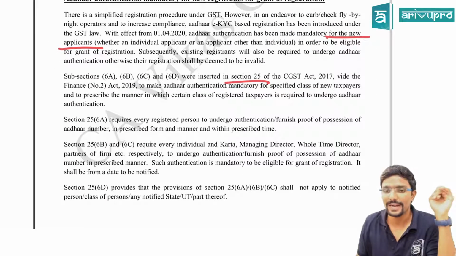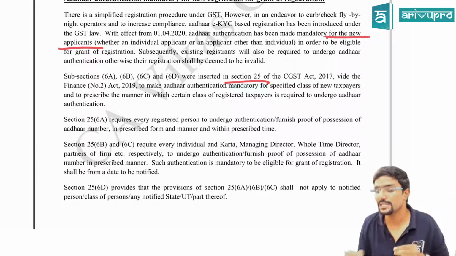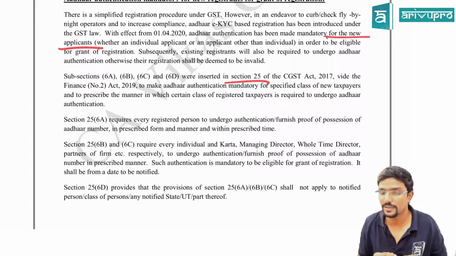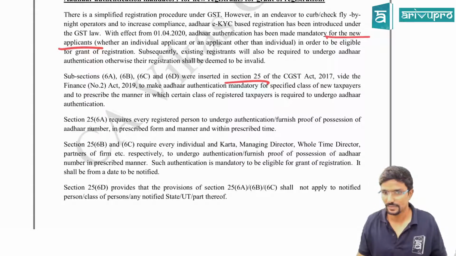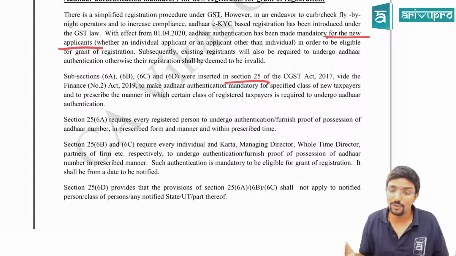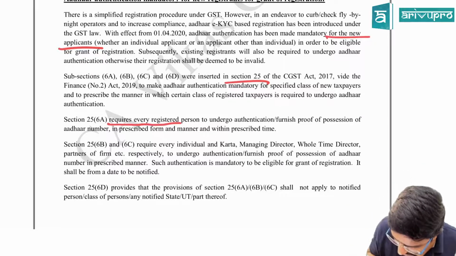Section 25(6)(a) requires every registered person to undergo authentication, furnish proof of possession of Aadhaar number in the prescribed form and manner within the prescribed time. So every registered person means who was registered before 1st April 2020.